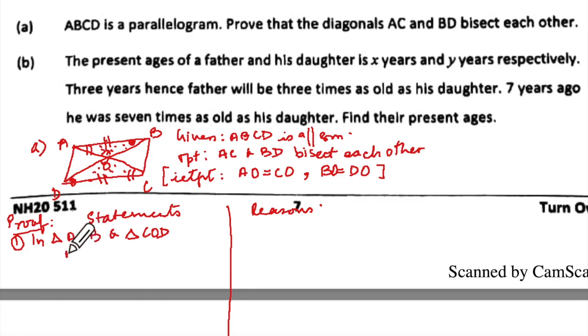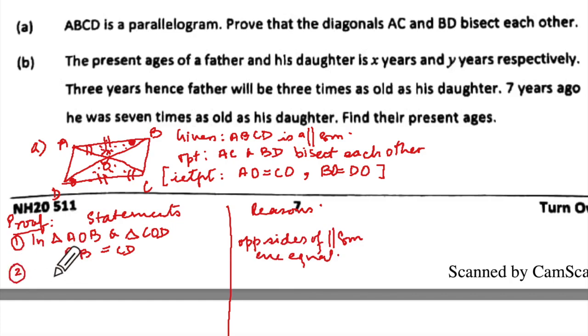So, what will I write over here? AB equal to, shall I write DC or CD? AB is CD. Double ring and dot, no? Double ring and dot. Understanding? And what you will say? Opposite sides of parallelogram are equal. Understanding?